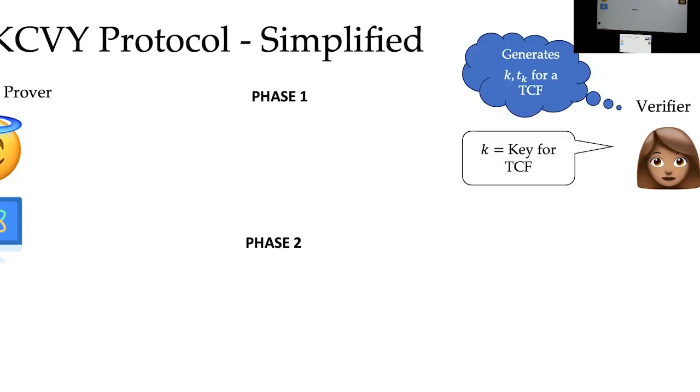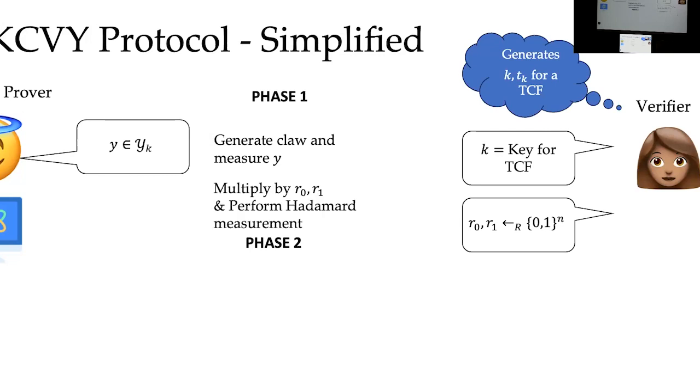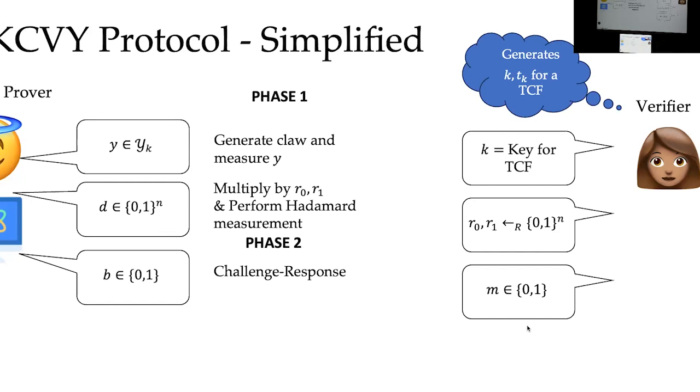Just to recap, in the first phase, the verifier sends the key to the prover, and the prover generates a claw and measures Y. Then the verifier sends R0 and R1, which are two n-bit strings, with which he multiplies x0 and x1 correspondingly, and he performs a Hadamard computation. And finally, he's going to send this D, which is the result of the Hadamard computation. Then they reach phase 2 of the protocol, in which the verifier is going to send M, which is the challenge bit, and the prover is going to respond with B, which is the response bit.